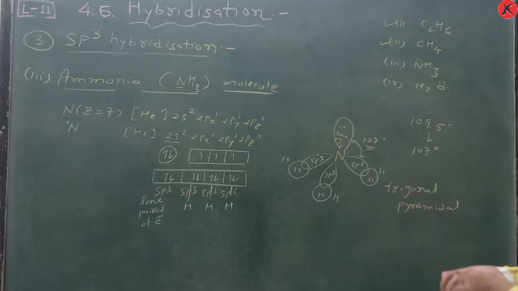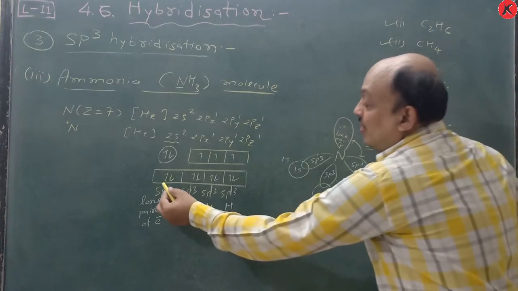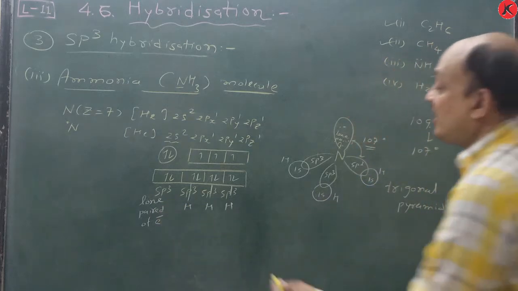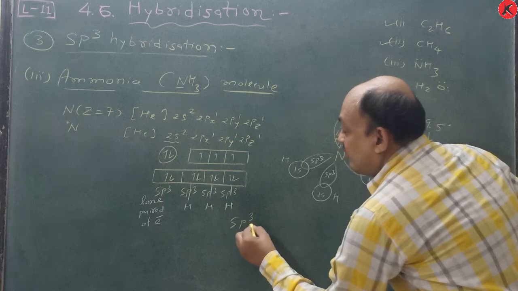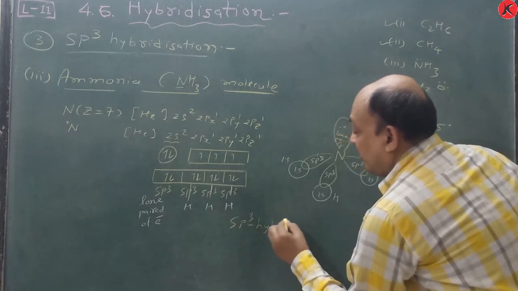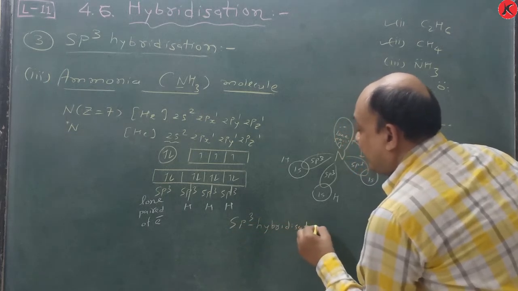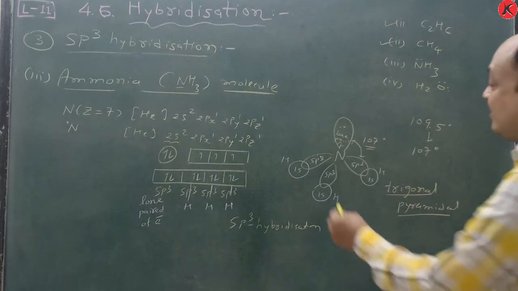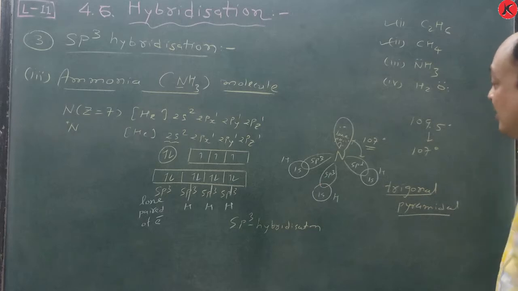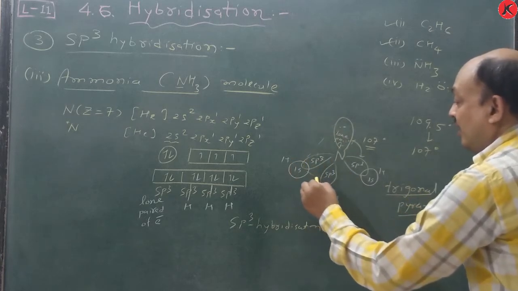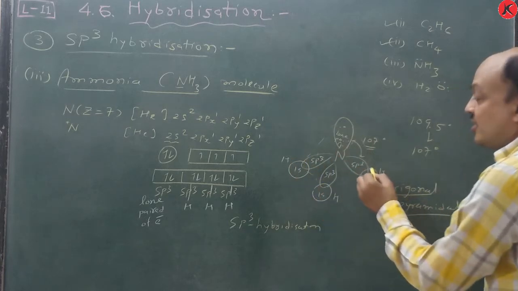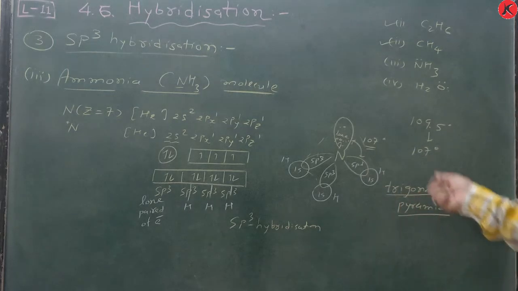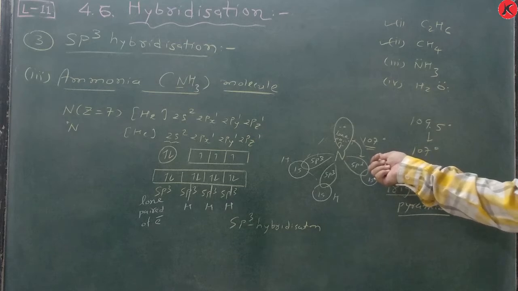And according to that, this ammonia shows sp3 hybridization, but the shape is different. The shape is trigonal pyramidal, also distorted tetrahedral, and the bond angle is 107 degrees.